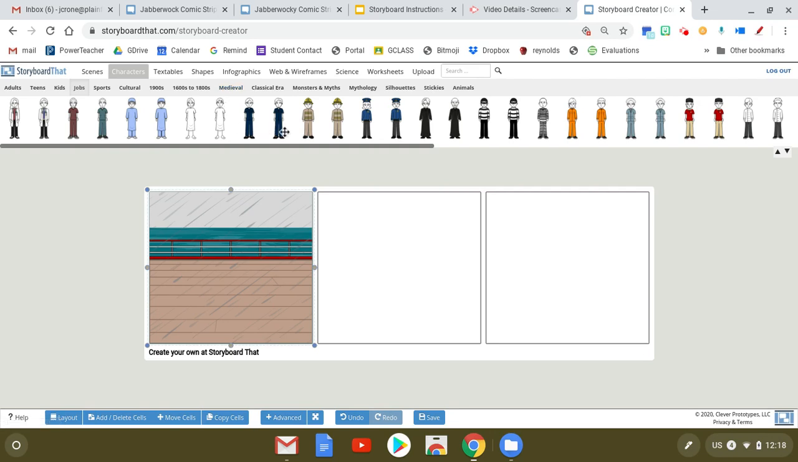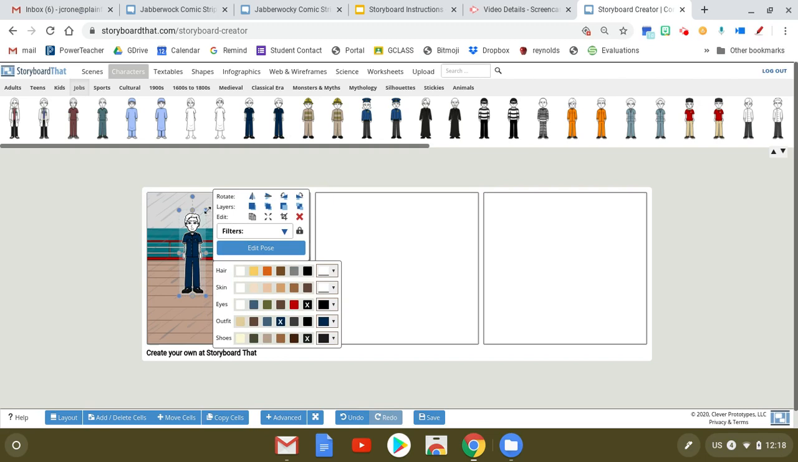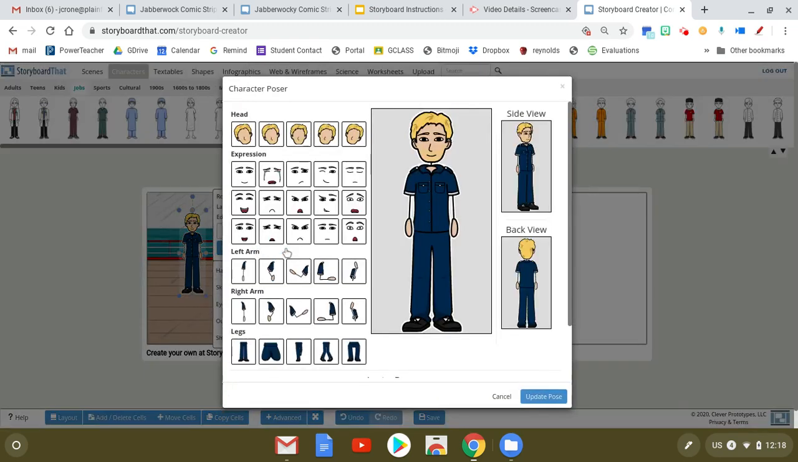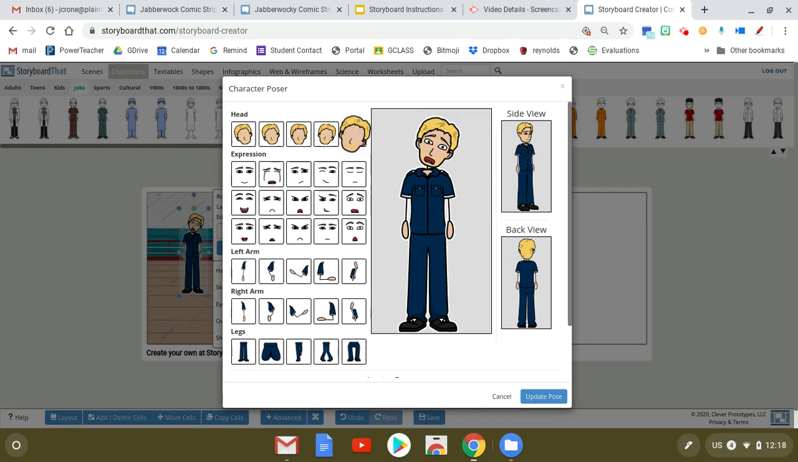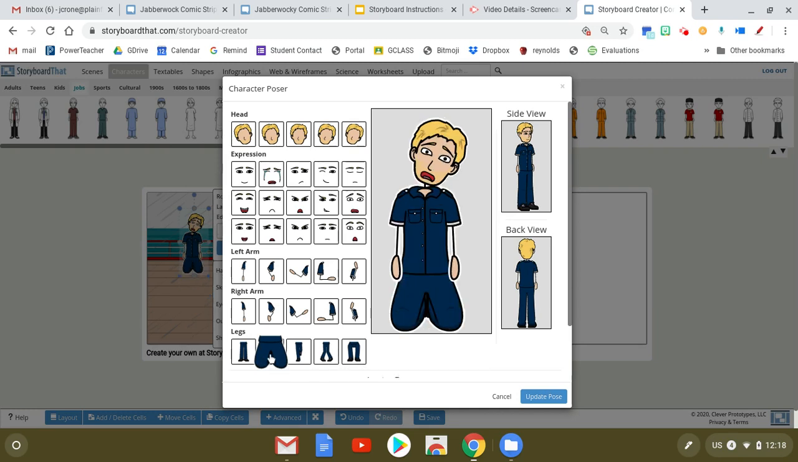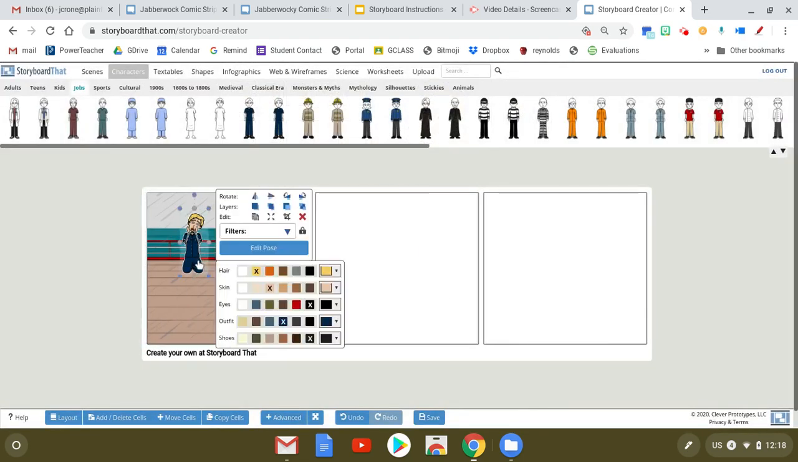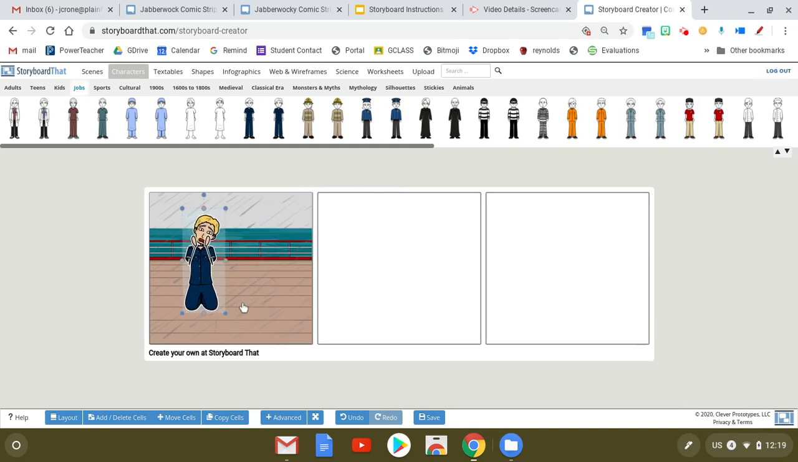In honor of our healthcare workers who are working so hard right now, I'm going to grab this guy, and I can automatically change his hair and skin color. I'm going to edit his pose. This guy is going to be scared, and his head's going to be tilting, and maybe he's kind of down on his knees, with one arm up and the other up, and he is freaking out, right? So I'm going to hit update pose. There is something that is scary for him, and if I grab him, then I can make him larger as well and move him around as I need.